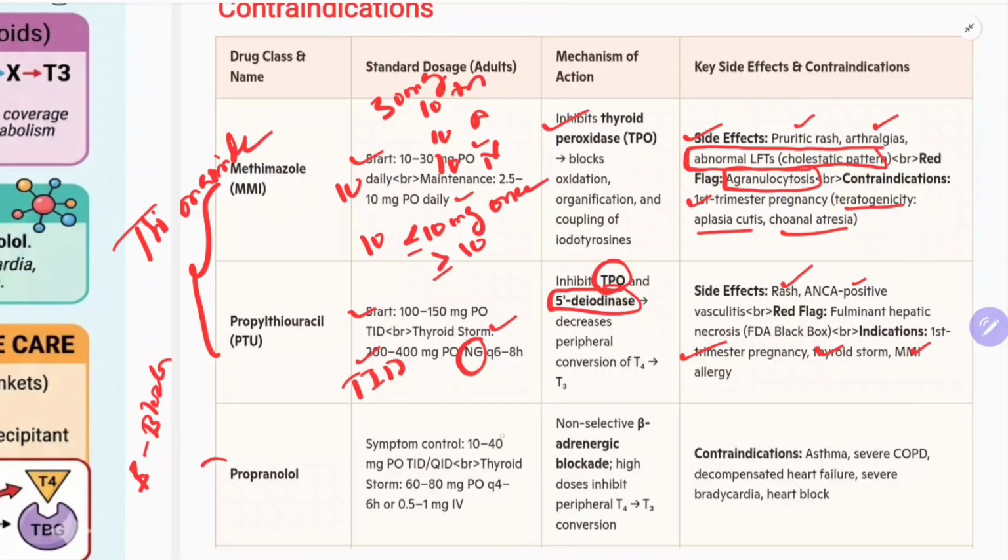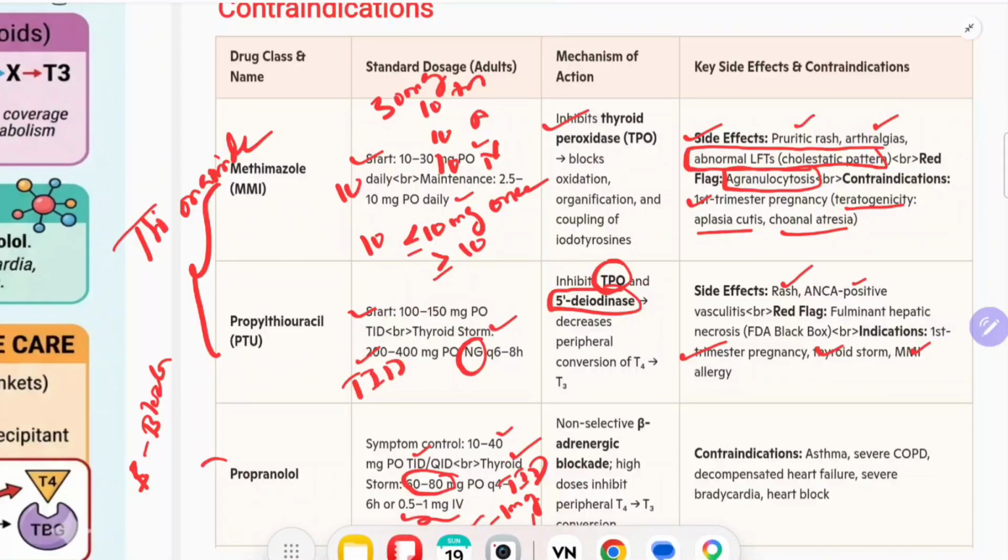Propranolol, for symptomatic control, you can give 10 to 40 mg thrice daily per oral. And in thyroid storm, you can give 60 to 80 mg per oral thrice daily, TID. Normally 10 to 40 mg, and in storm 60 to 80 mg, double the dose. And the IV dose is 0.5 to 1 mg IV, should be given TID. IV preparation is usually not available in India. You should give oral only.